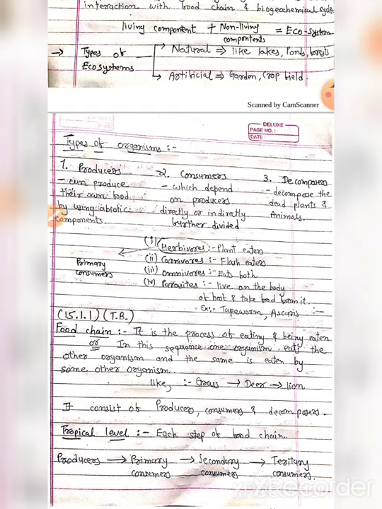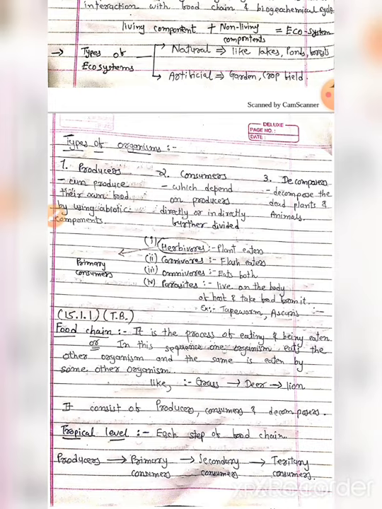Okay, so decomposers, what do they do? They decompose the dead plants or dead organisms and break them down into other substances, and these substances mix in the soil and again are used by the plants.